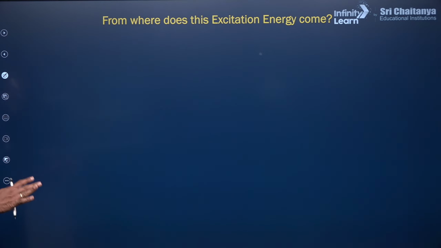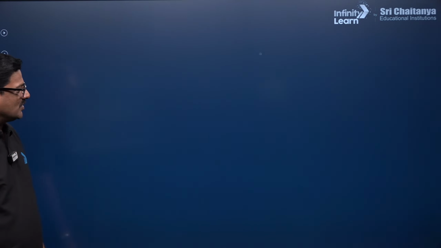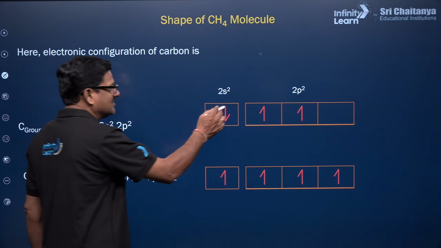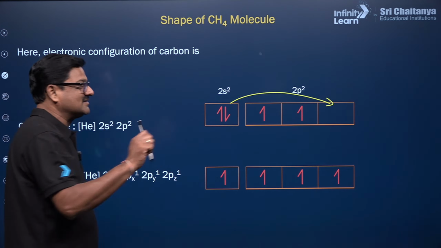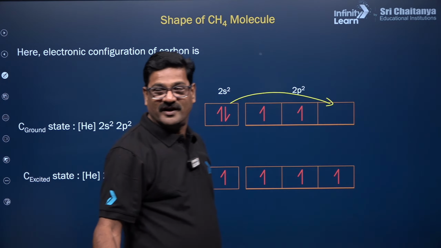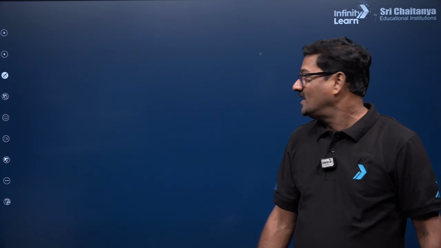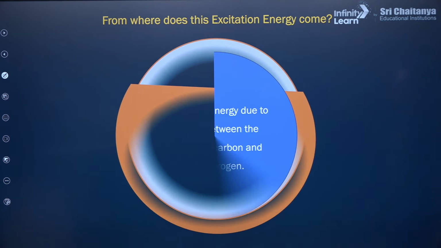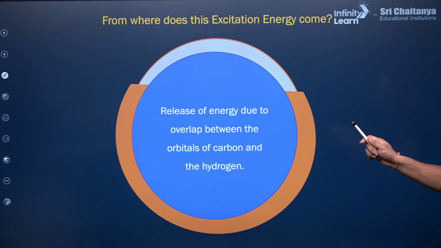So for that you need excitation. Where does this excitation come from? I said an electron is excited from here to here. Where does this excitation come from? That excitation comes from the release of energy due to overlap between the orbitals of carbon and hydrogen.